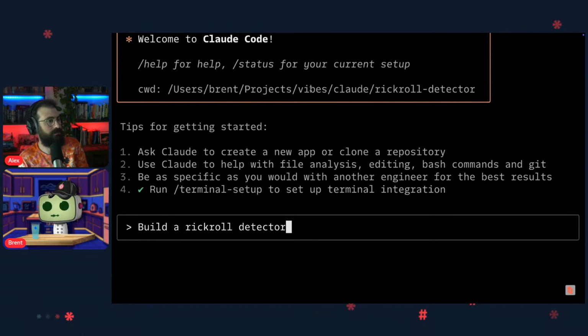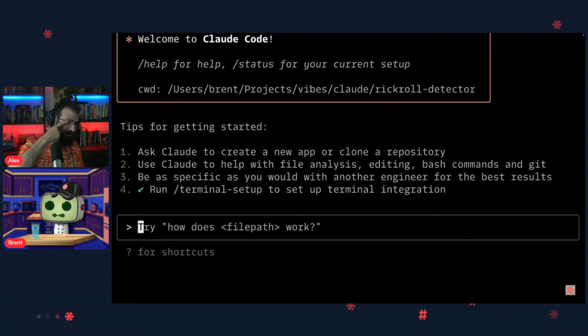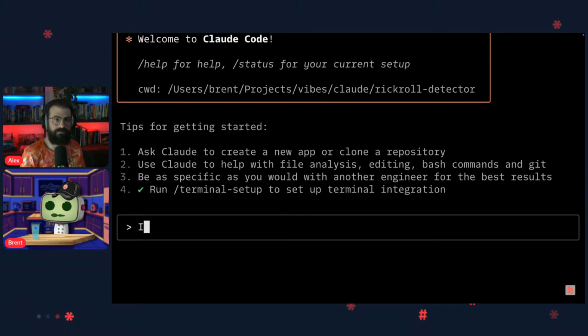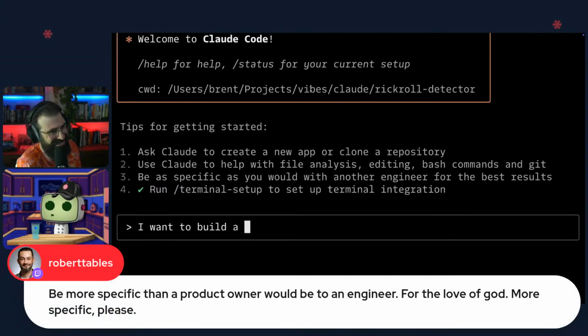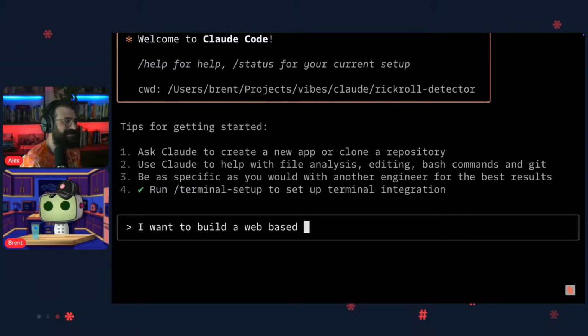You've not told me what programming language you'd like to use. You've not told me anything about whether it's a web application or a mobile application. There are a lot of things missing in just saying build a Rickroll detector. Now, we could go down this path, but I kind of don't want to. I like to start by phrasing it like I'm asking for what I would like to do. I want to be more specific than a product owner would be to an engineer. Yeah, exactly. I want to build a web-based Rickroll detector.